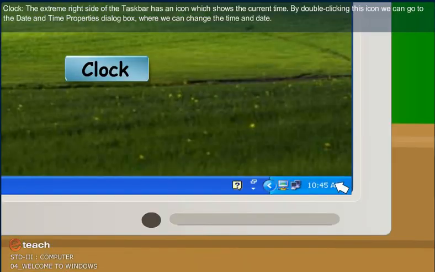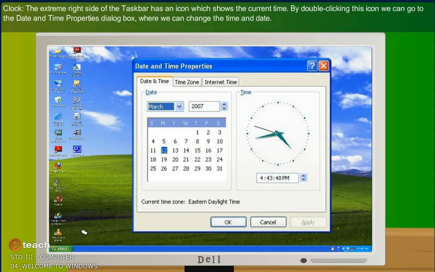Clock. The extreme right side of the taskbar has an icon which shows the current time. By double-clicking this icon, we can go to the Date and Time Properties dialog box, where we can change the time and date.